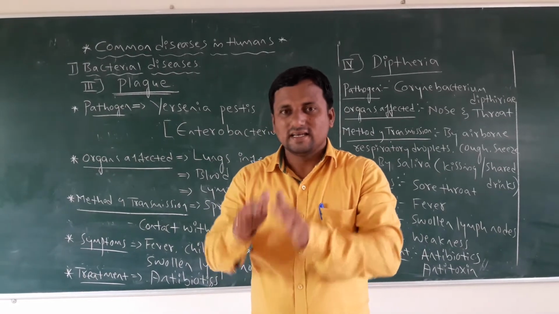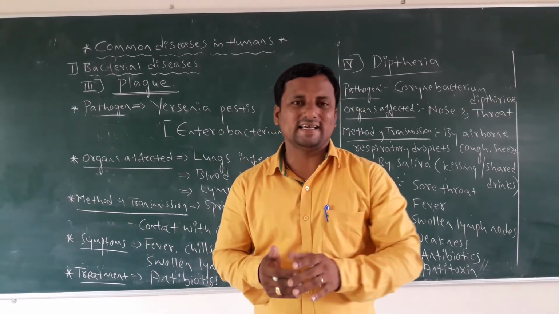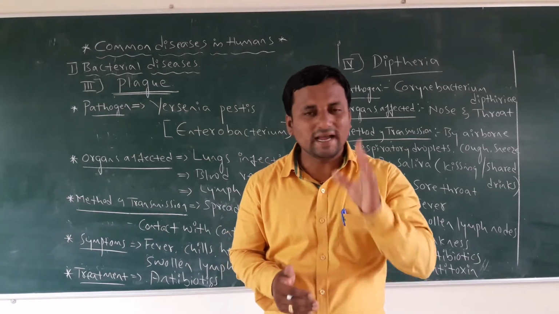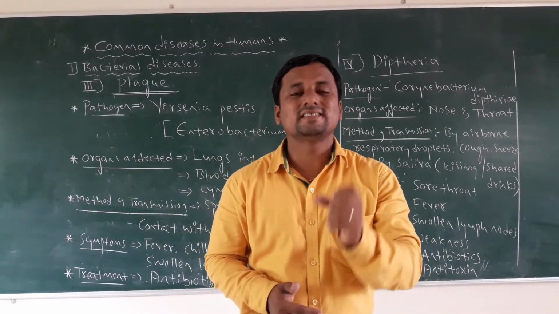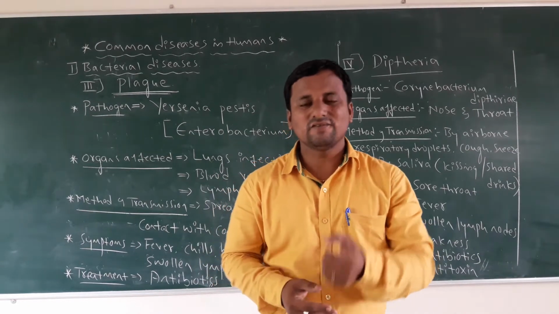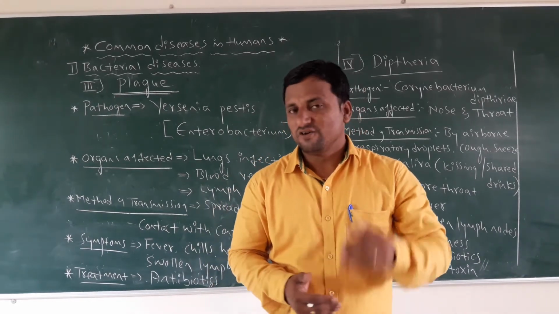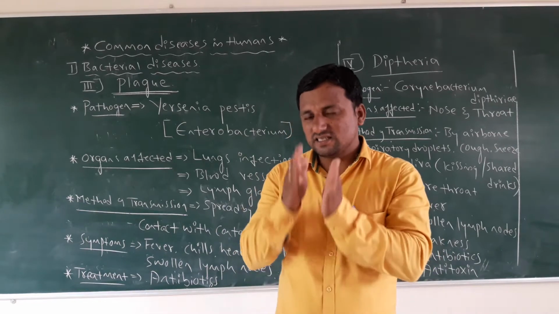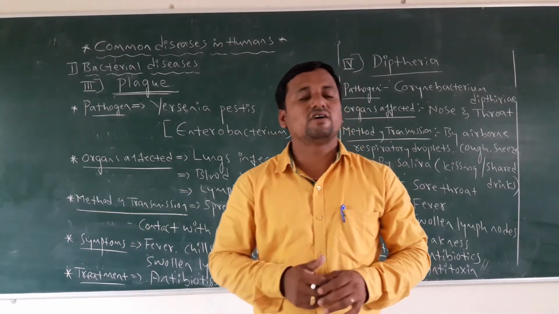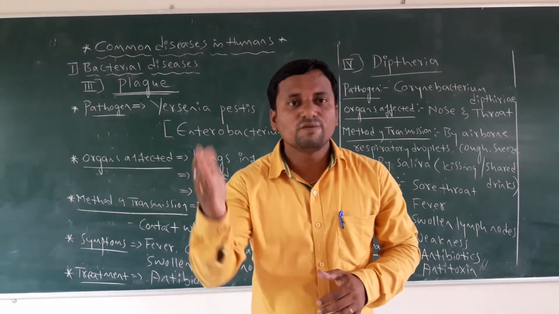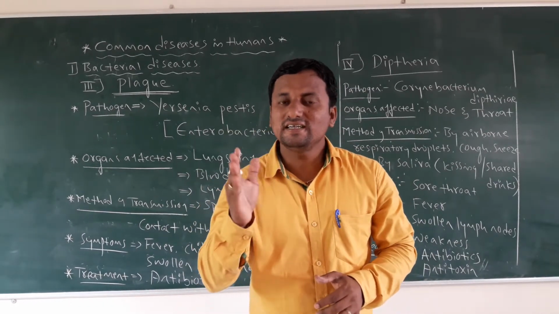Nowadays, only rare cases happen because antibiotics, that is, treatments, have been found, and vaccinations too. That's why this disease is becoming rare, but you must remember it is one of the deadliest diseases from the time before treatments were diagnosed.